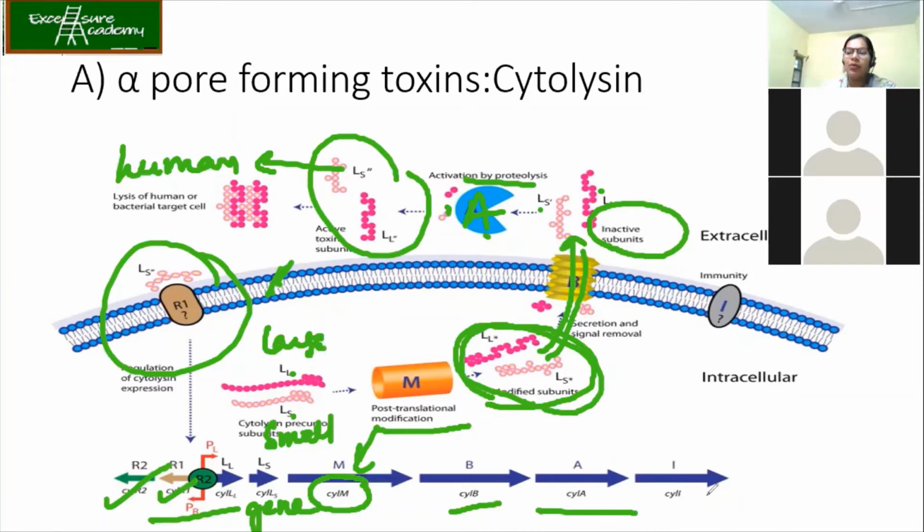And they provide the immunity. The last one is the immunity, that is, they are immune to themselves. So these activated subunits will not attack themselves. Okay, is it clear how cytolysin is produced and how it is attacking? Clear? Yes. Yes.